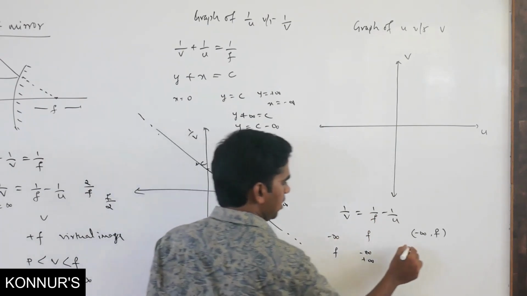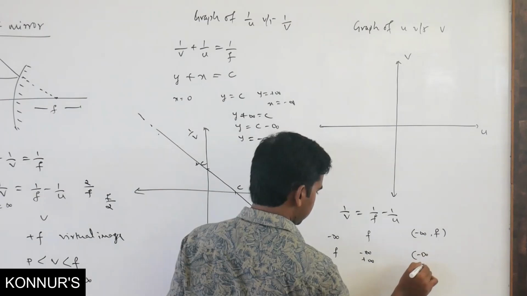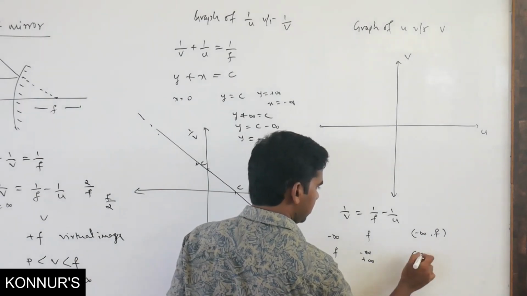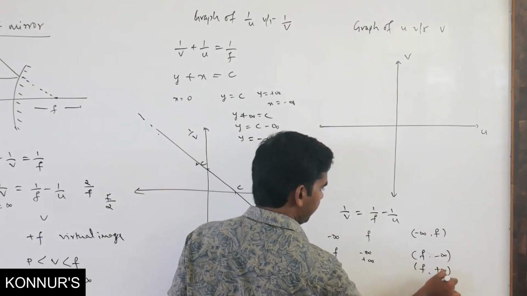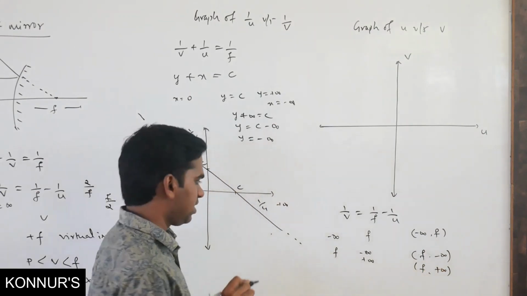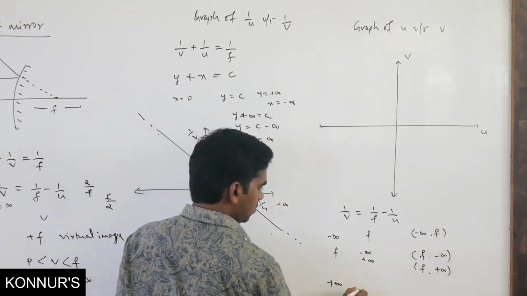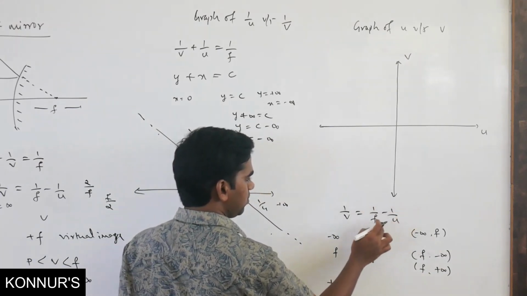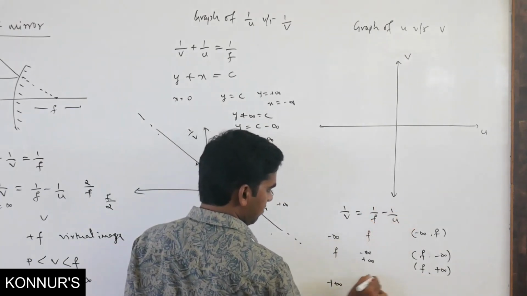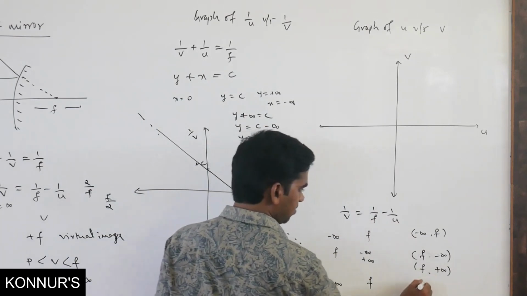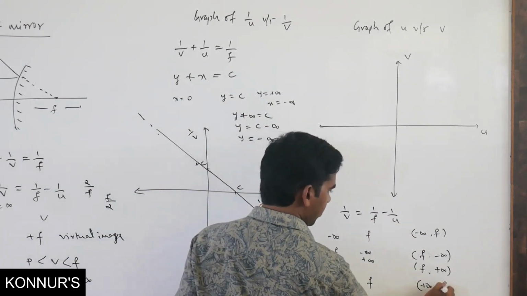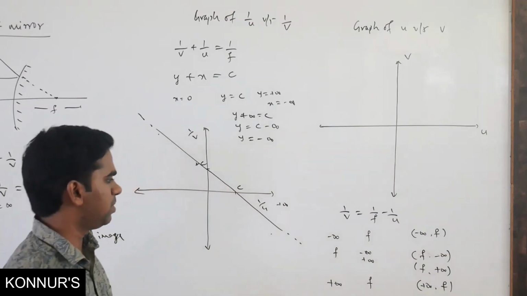So you will get 2 points here, that is f comma minus infinity and f comma plus infinity. If you take the object at plus infinity, this is going to be 0, so the image will be at f only. So the fourth point is plus infinity comma plus f.